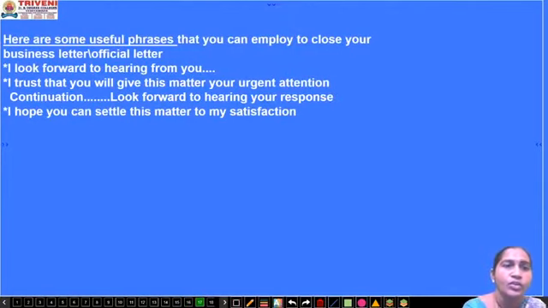I look forward to hearing from you. Suppose you are writing a job application letter, and you are waiting for the reply from them. At last you can just close with this sentence. I look forward to hearing from you. It means I am expecting a call, a positive response from you. Second one, I trust that you will give this matter your urgent attention.